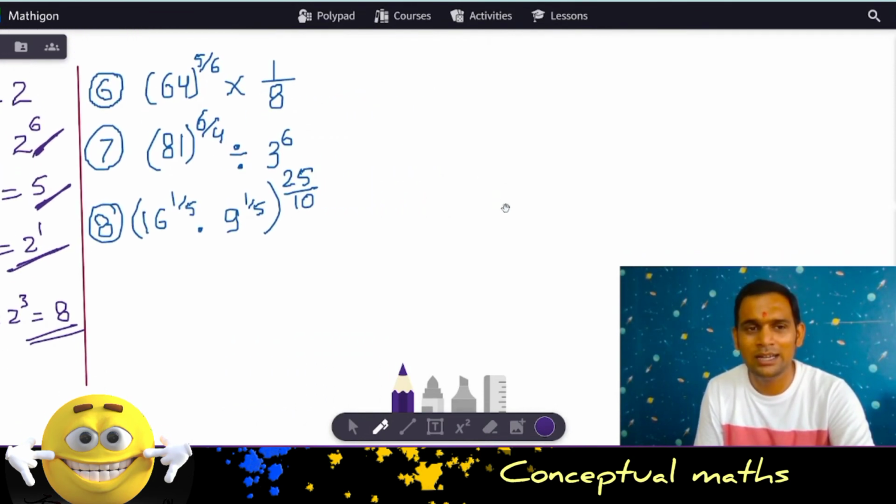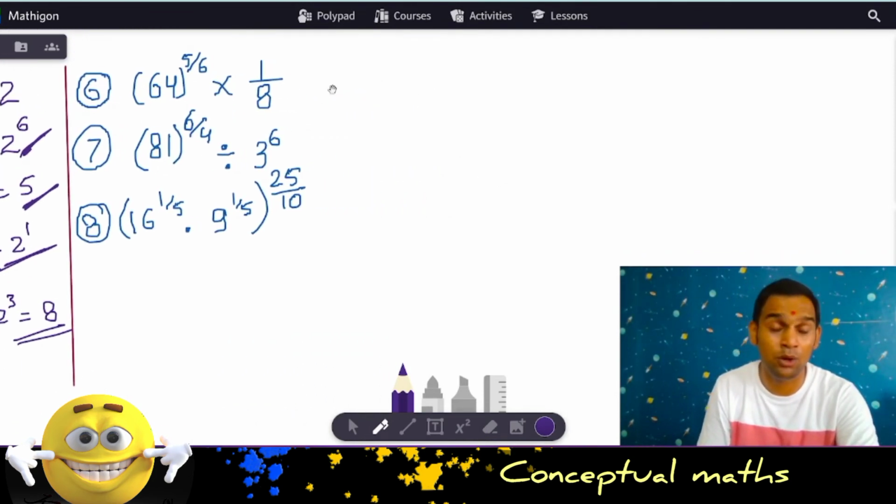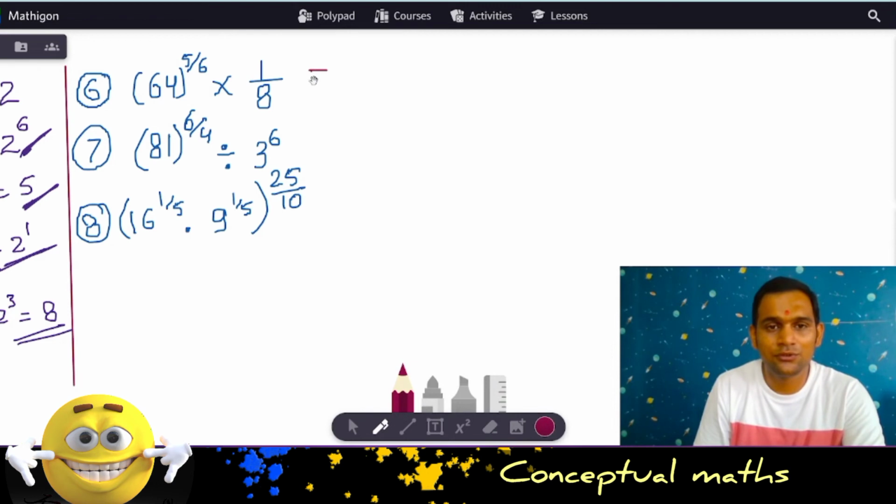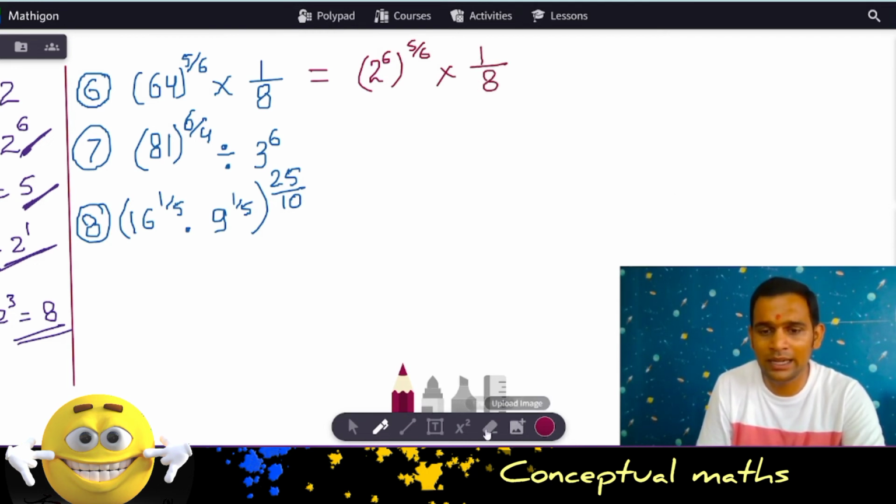Now, 3 little difficult questions. I won't say a lot difficult, but a little bit difficult. I'll change the ink and let's progress. Now 64, in the same manner as we did, can be written as 2 to the power 6 and once again to the power 5 by 6 multiplied by 1 by 8. Also 1 by 8 can be written as, I hope you can understand, 2 to the power 3.